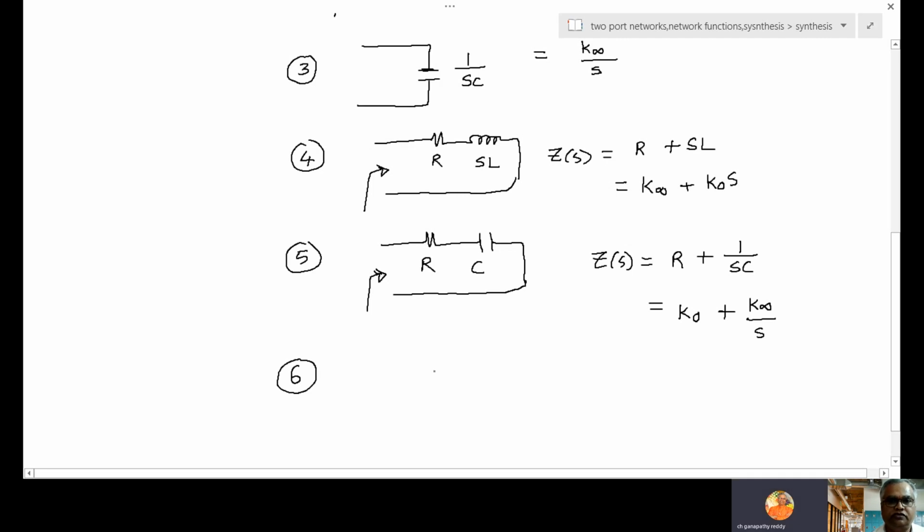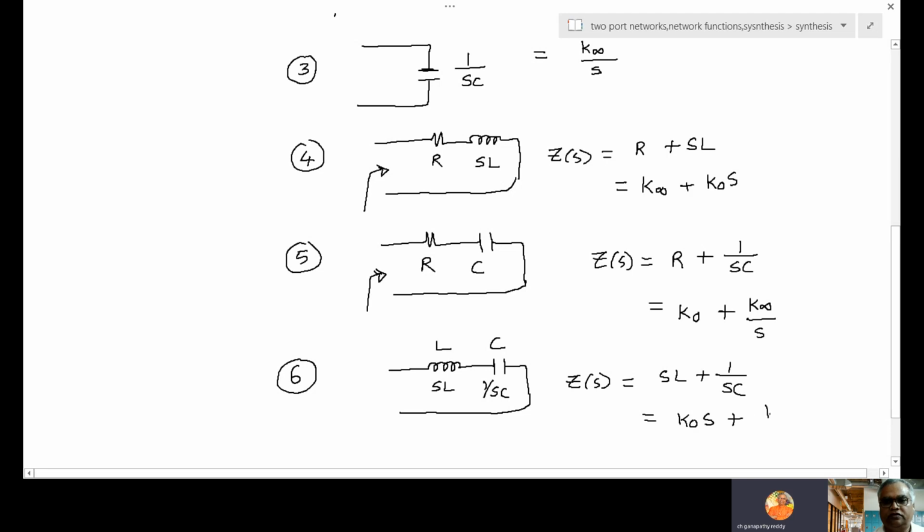If it is an LC series, this becomes SL, and this is 1 by S. So what is Z of S in this case? It is SL plus 1 by S. So this is written as K0 into S plus K infinite by S. So that is the basic idea.